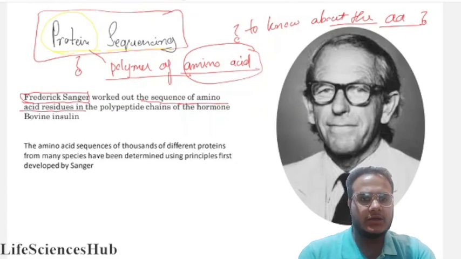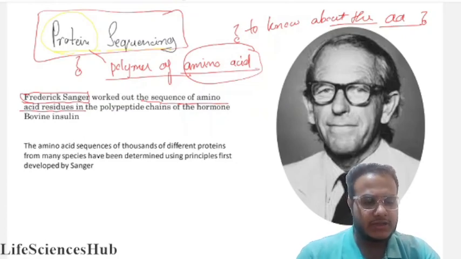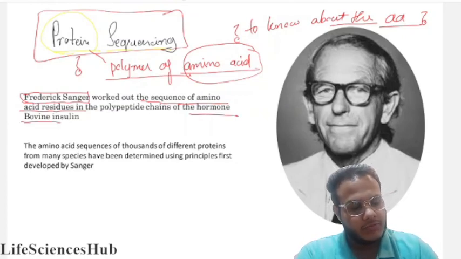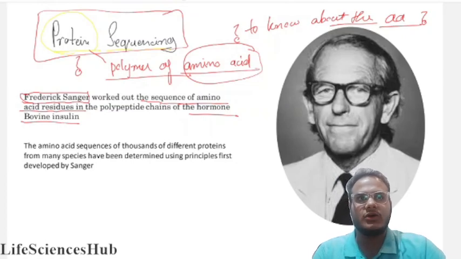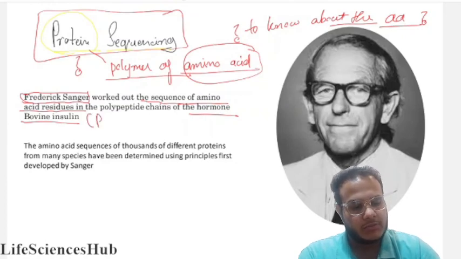He first tried it on the hormone bovine insulin. First he did the sequencing of this hormone protein.